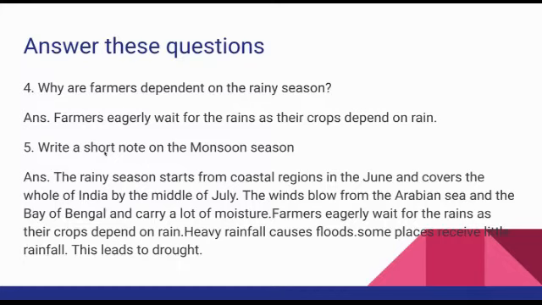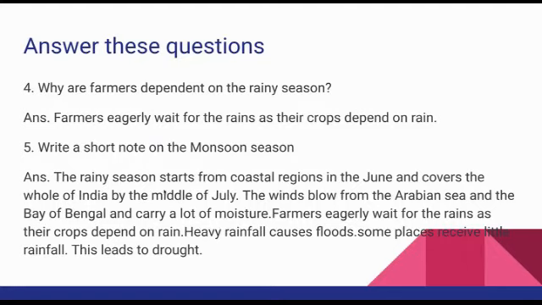These other questions are only one sentence. The only question where you have to write a short note is on the monsoon season. So whatever we studied in the monsoon season, you can write, two to three sentences. So we have to study this. This is the main question, and other questions are only one or two sentences.